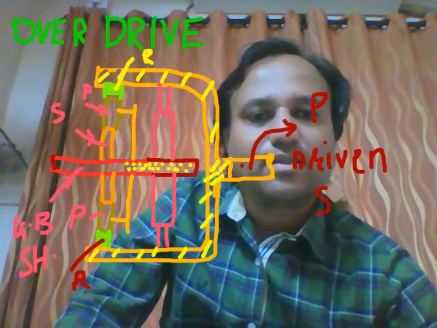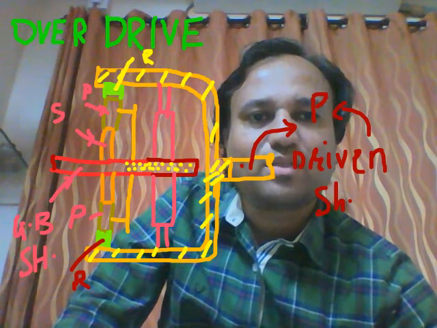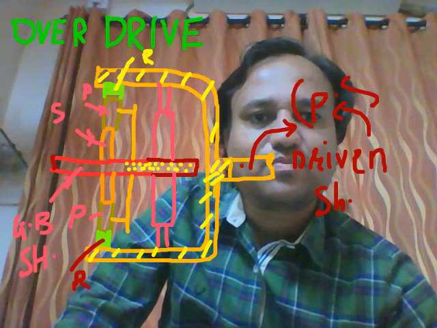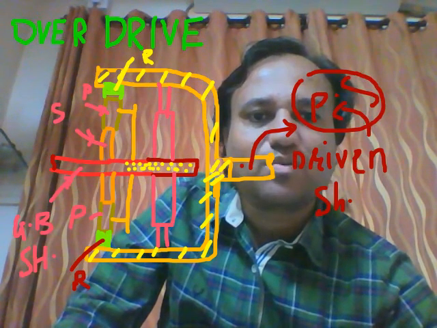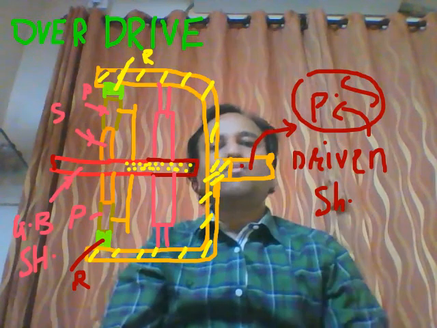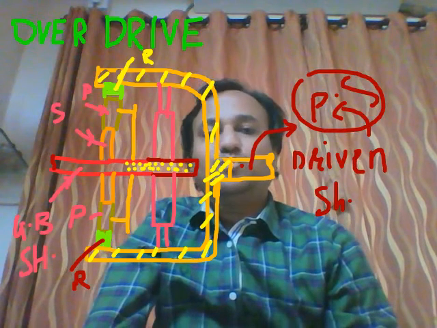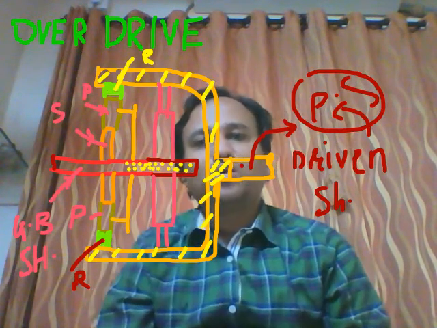And this driven shaft of overdrive is connected to the propeller shaft. Let PS be the propeller shaft. So this driven shaft is connected to the propeller shaft via a universal joint. Now, the function of overdrive.